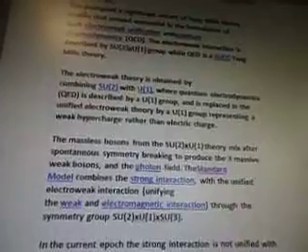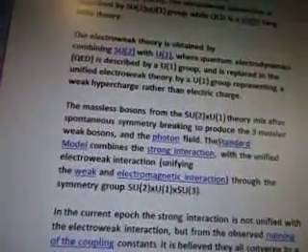The electroweak theory is obtained by combining SU(2) with U(1), where quantum electrodynamics, QED, is described by a U(1) group and is replaced in the unified electroweak theory by a U(1) group representing a weak hypercharge rather than electric charge. The massless bosons from the SU(2) and U(1) theory mix after spontaneous symmetry breaking to produce the three massive weak bosons and the photon field. The standard model combines the strong interaction with the unified electroweak interaction, unifying the weak and electromagnetic interaction through the symmetry group of SU(2) times U(1) times SU(3).